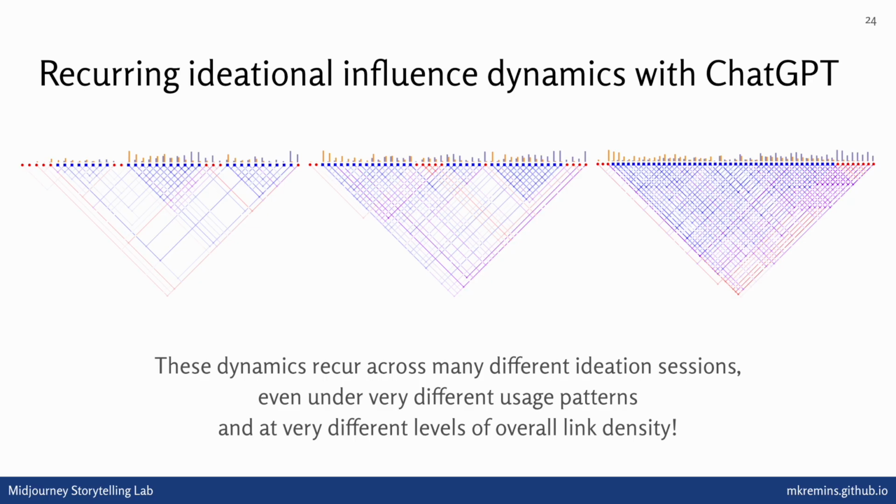Users were using these tools very differently, prompting them with different strategies, and we see very different levels of overall link density, but these overall patterns tend to be the same regardless. So there's something about the interaction that shapes people into behaving in certain ways that then produce the homogenization effect. It's more a human-AI interaction effect than something about the AI in particular.